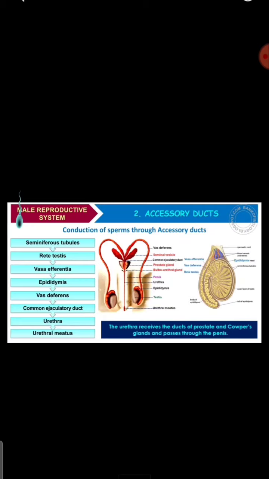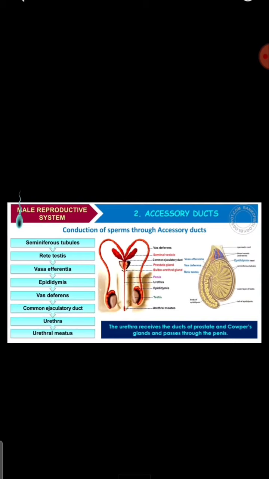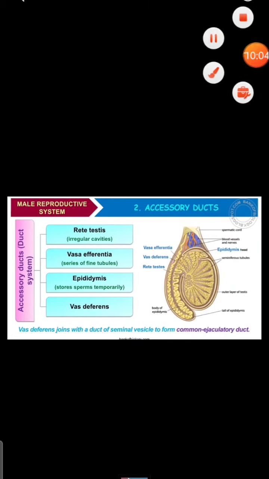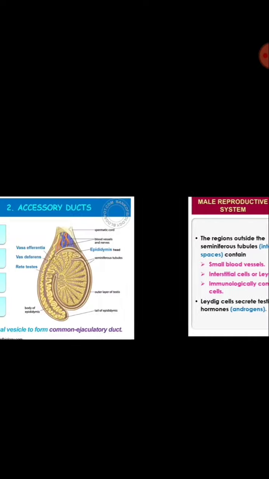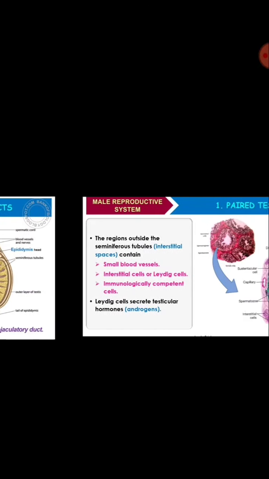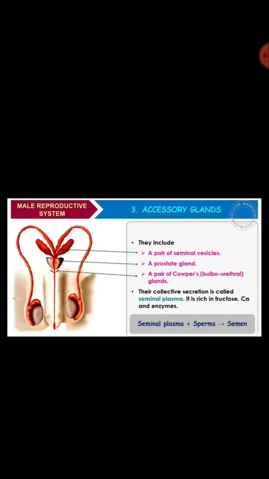So the urethra receives the ducts of the prostate and Cowper's glands and passes through the penis. Okay, so this is about the accessory duct. We have seen the rete testis, vasa efferentia, epididymis and vasa deferens that make the accessory duct. So paired testis we saw, and the accessory ducts. Now we'll see what are accessory glands.